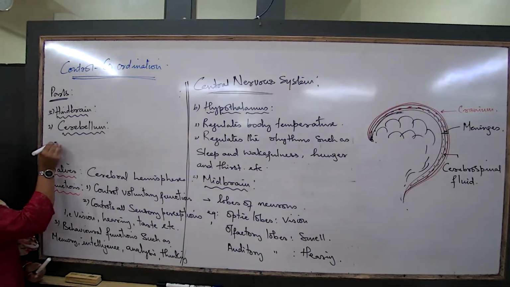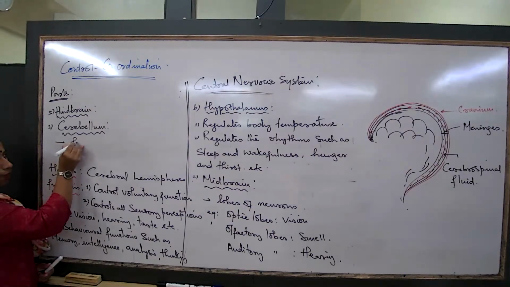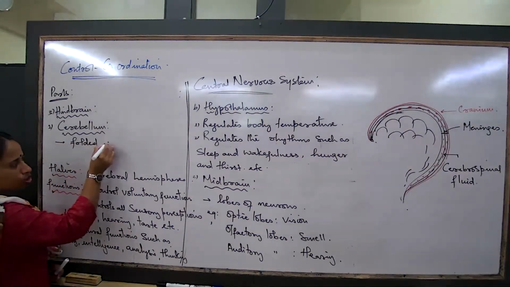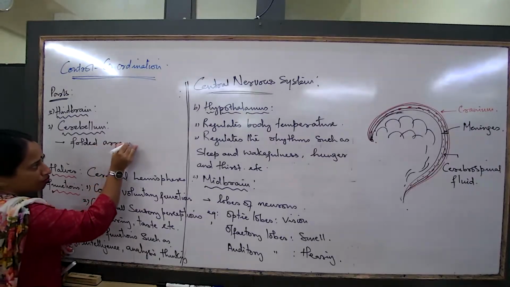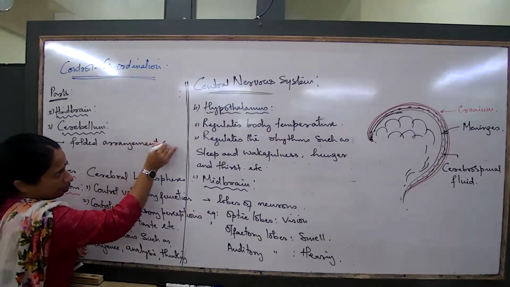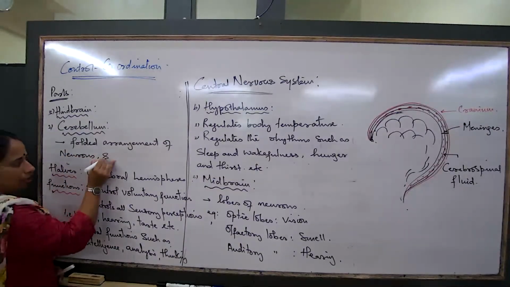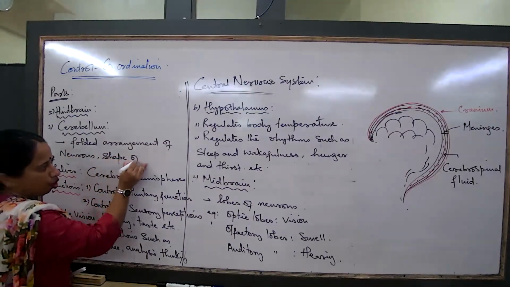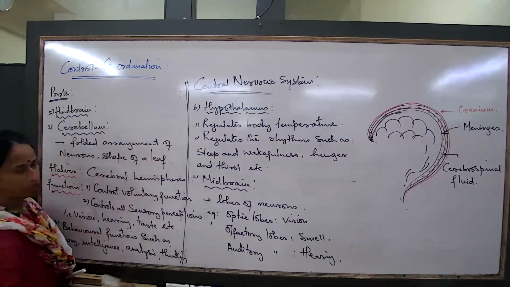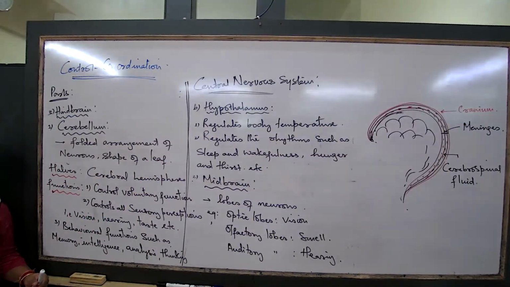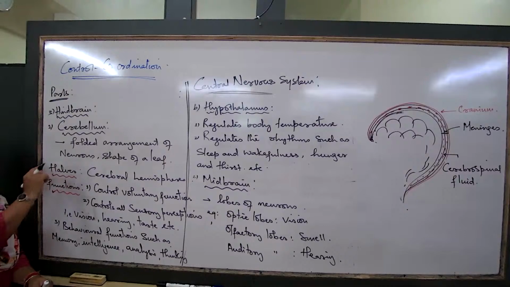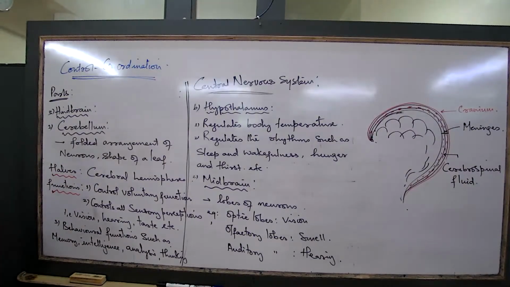The cerebellum also consists of a folded arrangement of neurons in the shape of a leaf. Does it have halves? Yes, it also has two halves. 1, 2. Check the diagram. Are you able to understand the halves of the cerebellum?